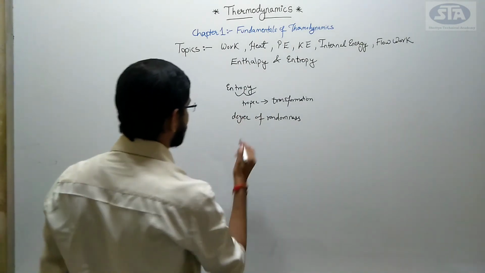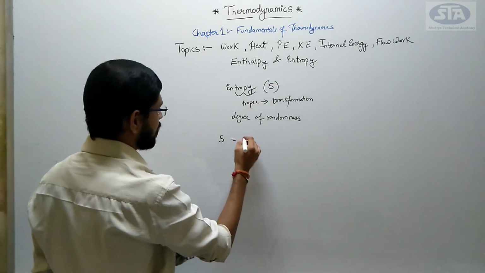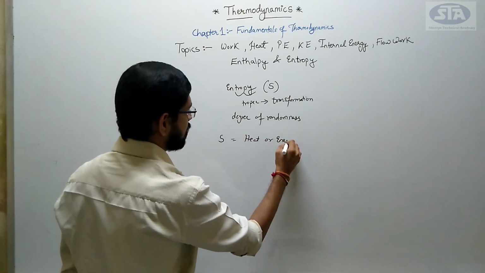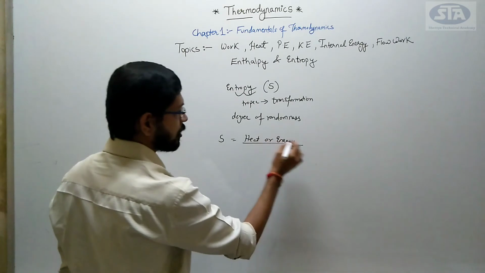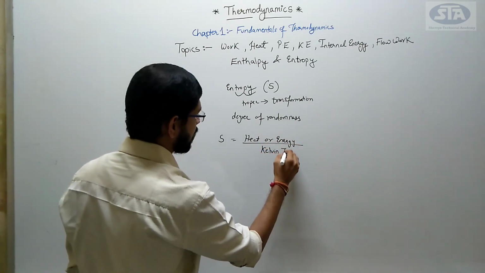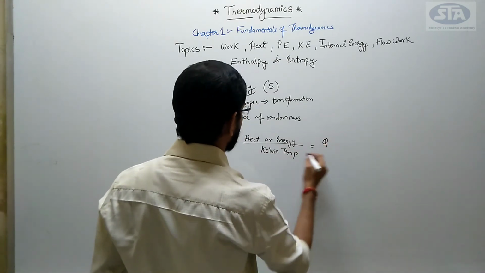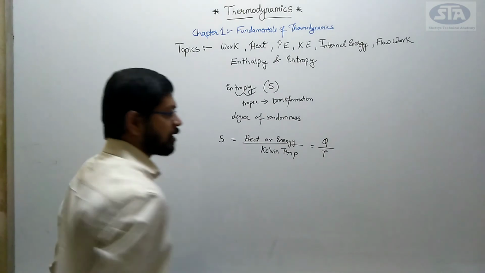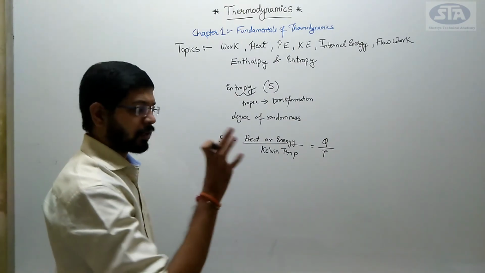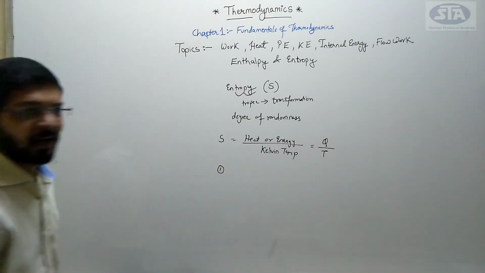Entropy is denoted by S, and we write it as the ratio of heat or energy to the temperature in degrees Kelvin. We denote heat by Q and temperature by T. But we don't measure entropy at a single point of time, that is, we don't measure the entropy at point 1.